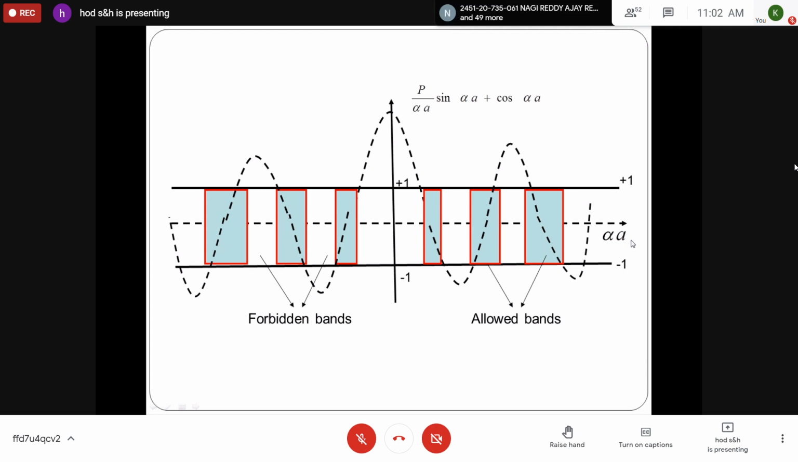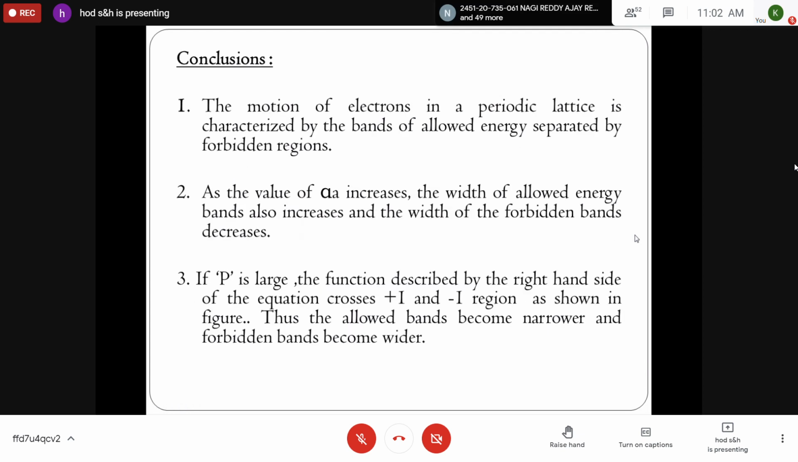So from this diagram, you can draw these conclusions. The motion of electrons in the periodic lattice is characterized by bands of allowed energy separated by forbidden regions, because it is not a continuous process. The energy spectrum of electron consists of a number of allowed bands separated by forbidden bands. As I said, as the value of alpha increases, the width of allowed band also increases. And as the value of P increases, the width of allowed band decreases, and these allowed bands become narrower and the forbidden bands become wider. That means more energy is required to promote an electron from a lower energy state to a higher energy state.